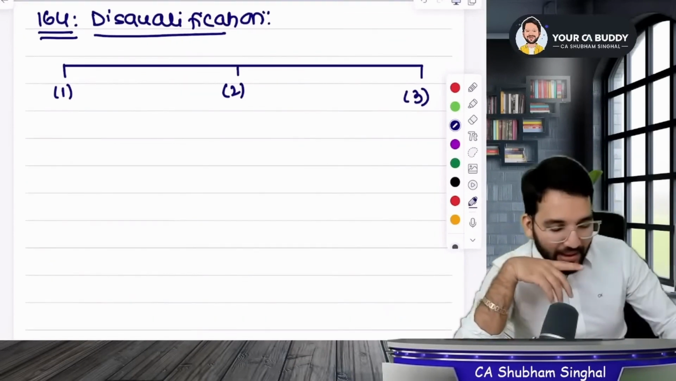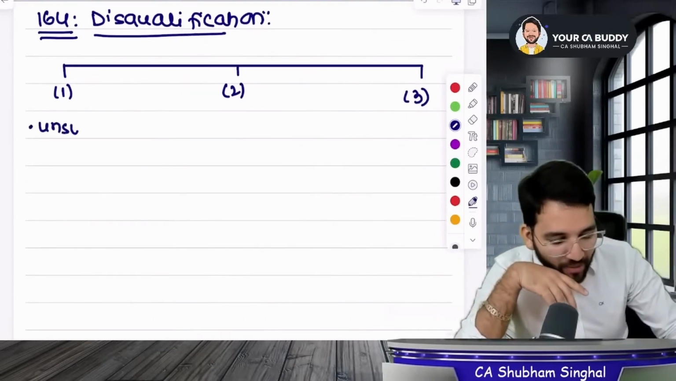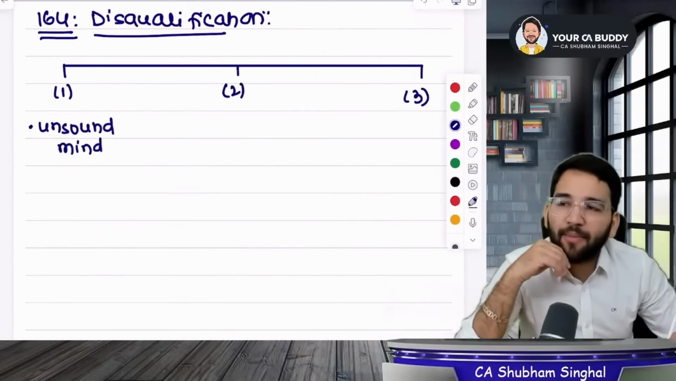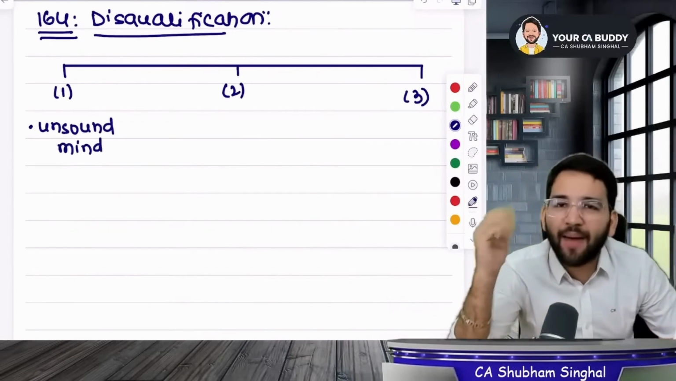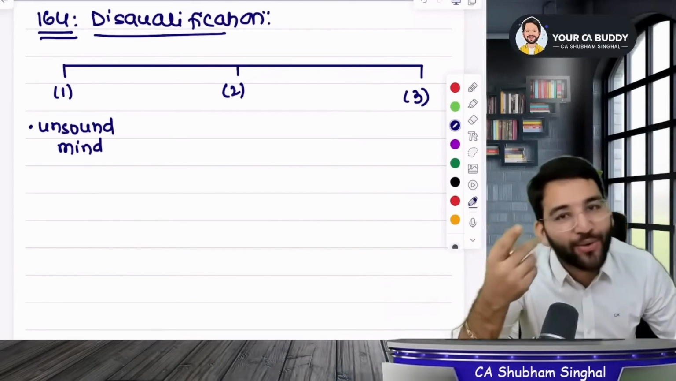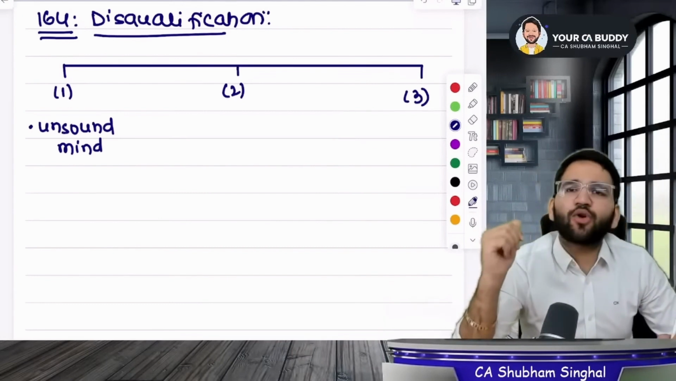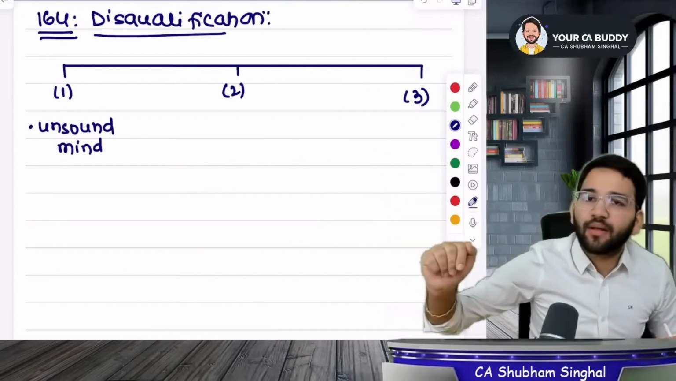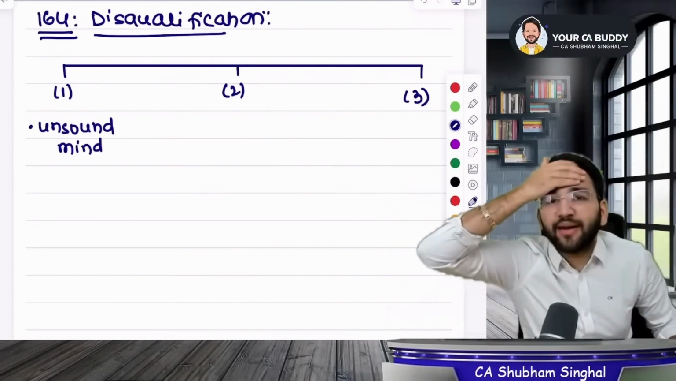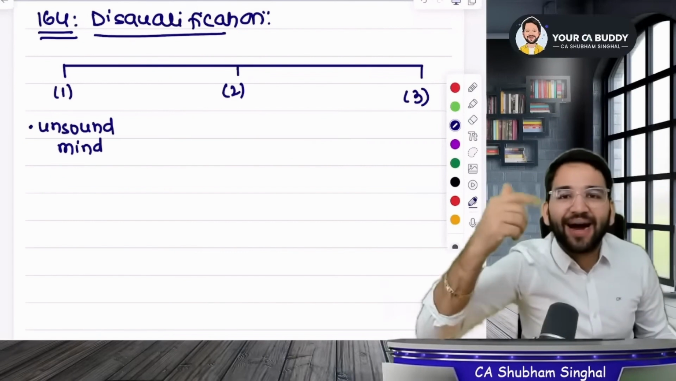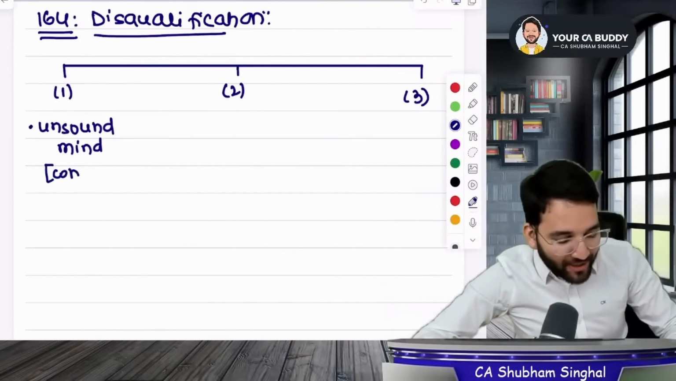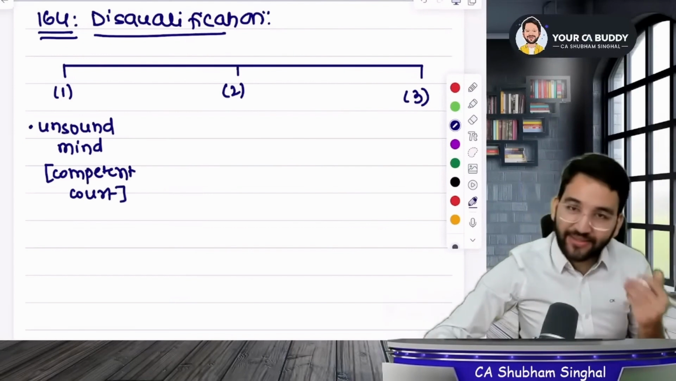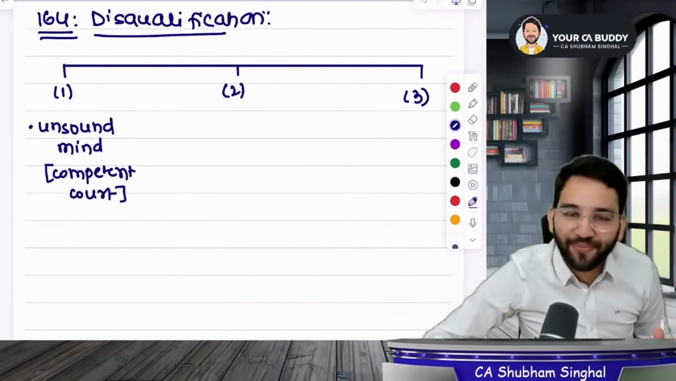What does it mean? Suppose, let's say you have become of unsound mind. Unsound mind means we are not mad, we are mentally ill. If you have an unsound mind, you can't become a director. Sir, what does unsound mind mean? I was going on the road and someone called you crazy. Oh man, he called me crazy. Now I can't become a director. No, brother, not like that. When unsound mind is declared by a competent court. If any court declares you of unsound mind, you will be disqualified.